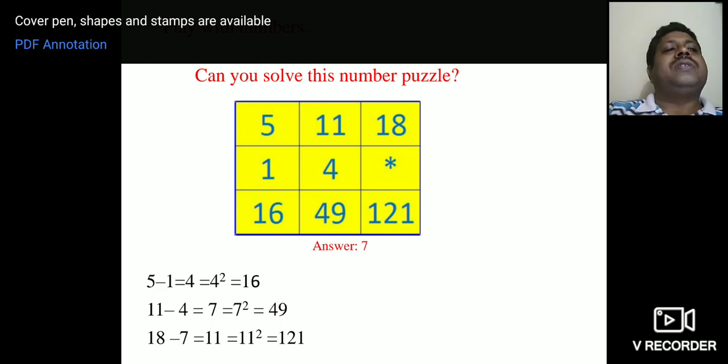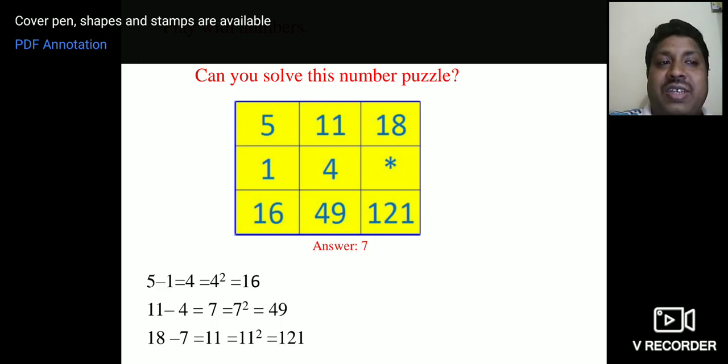You can observe a star mark in the blank square. You have to fill that star mark with a number. What is that number? You can observe two patterns and fill the third pattern. What is the first pattern? Taking it column wise, 5 minus 1 is equal to 16. Is it possible? No, 5 minus 1 is 4.